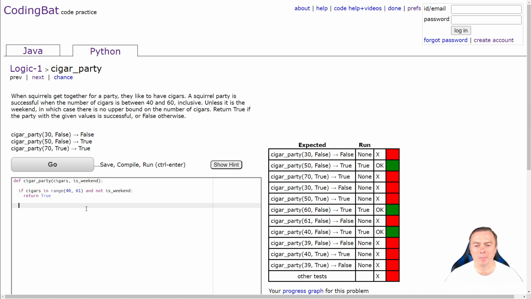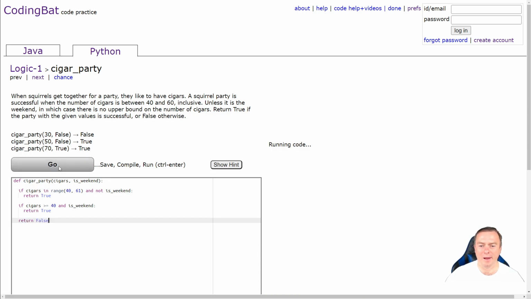Then the next one, if cigars are greater than or equal to 40, so there's no upper bound, and it is the weekend, now we've filtered that bit out, we return true. And then if it doesn't hit any of those conditions, we just return false.